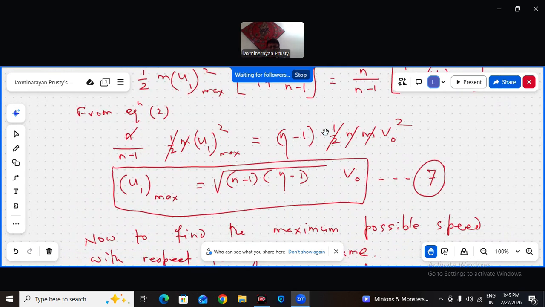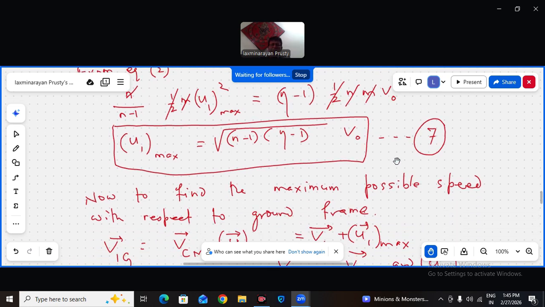So we cancel n and half. So u1 max will be root over of n minus 1 into eta minus 1 into v naught. Yes or no? That's very nice. So now my problem is solved. This is the maximum possible speed of any particular particle in the center of mass reference.